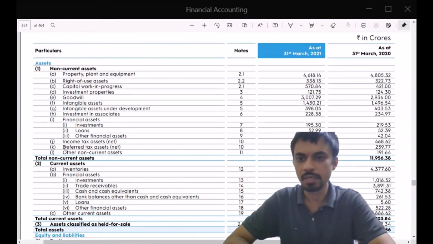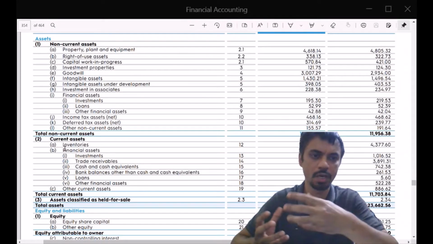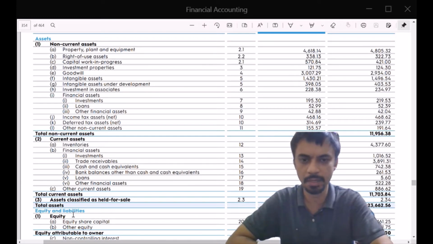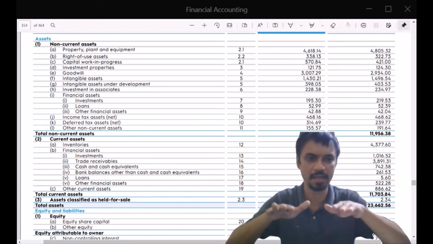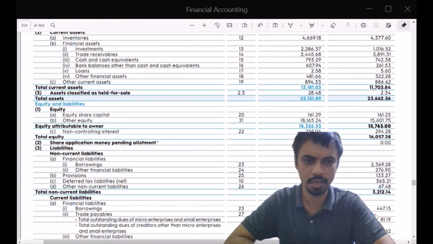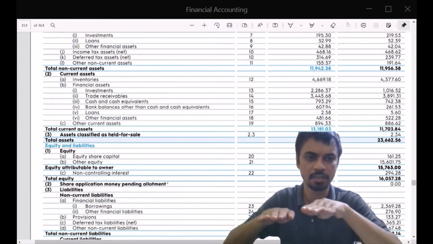So the reason it is called a balance sheet is because you have purchased all these assets which you are reporting, and these assets have been purchased using the equity and liability. So both these values are in balance always. So for example, for the last year the assets total value was 23,662 crores, and the equity and liability total is also 23,662 crores. So right up until the last rupee, both these things will match. They are always in balance.